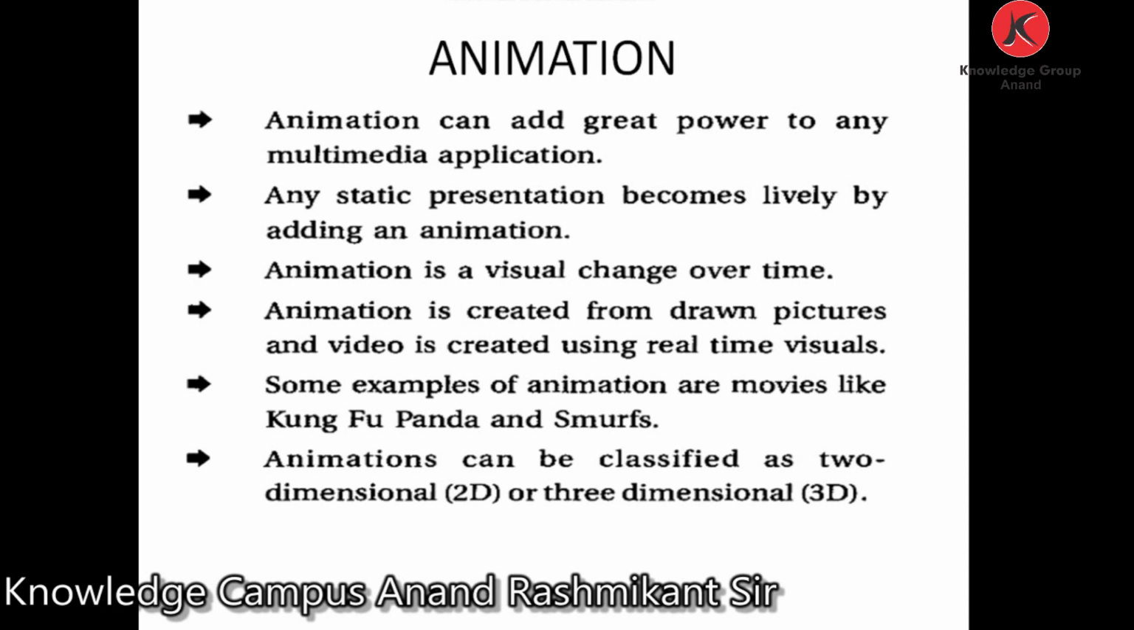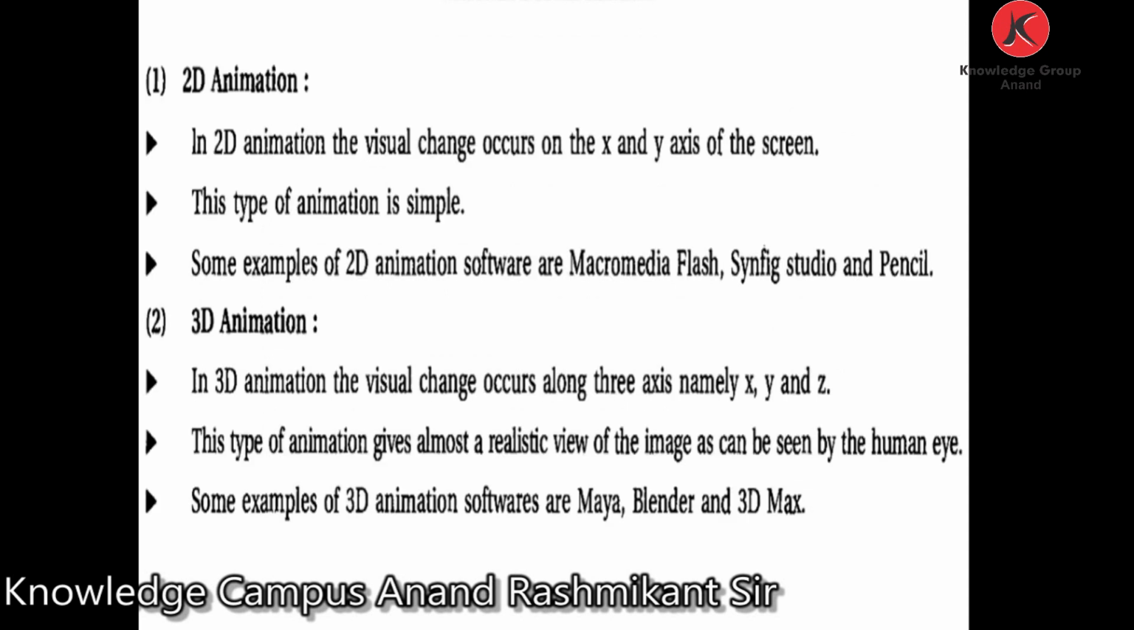Animation is created from drawn pictures and video is created using real-time visuals. Some examples of animation are movies like Kung Fu Panda and Smurfs. Animation can be classified as two-dimensional, meaning 2D, or three-dimensional, meaning 3D. So remember students, animation is a visual change over time, and animation can be classified as two-dimensional, 2D, or three-dimensional, 3D.